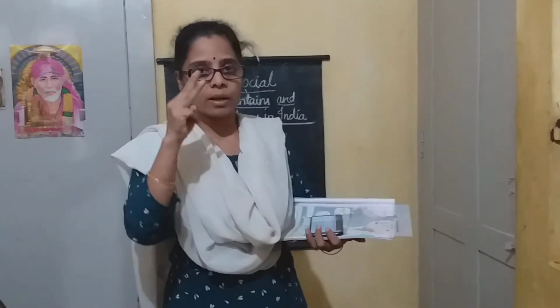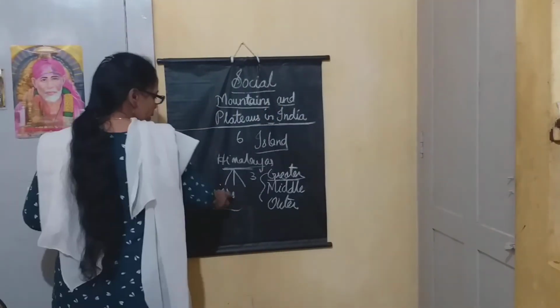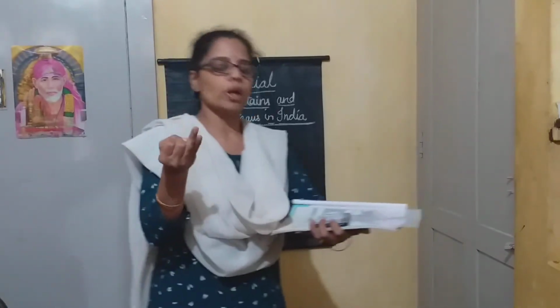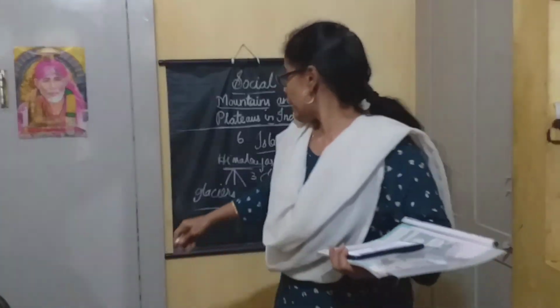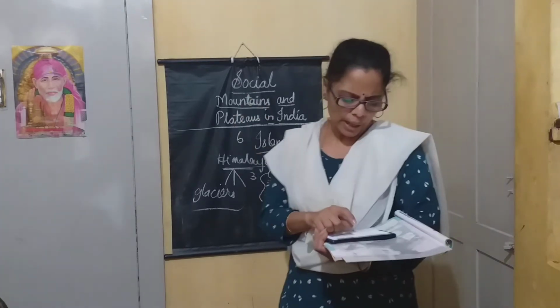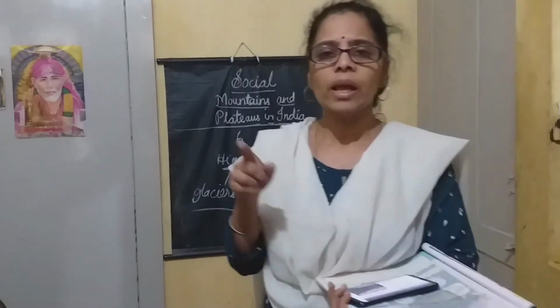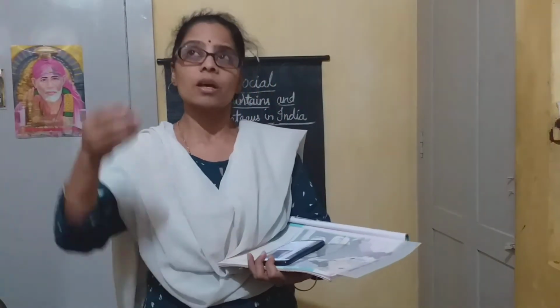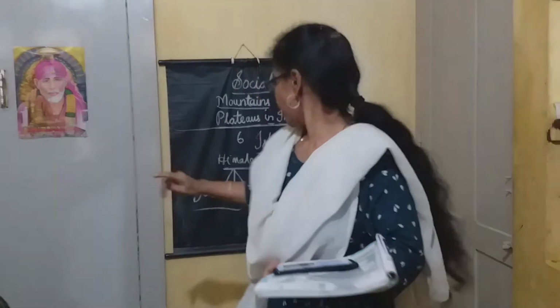Many important rivers such as the Ganga, the Yamuna and Brahmaputra originate in these glaciers. So three rivers are there. What are the three rivers which flow from the northern Himalayan ranges? Ganga, Yamuna and Brahmaputra originate in these glaciers. All this comes under the Greater Himalaya. Next coming to the Middle Himalayas. The Middle Himalayas are called Himachal. The Middle Himalayas lie below the Greater Himalayas. First Greater, then Middle, then the Outer Himalayas.